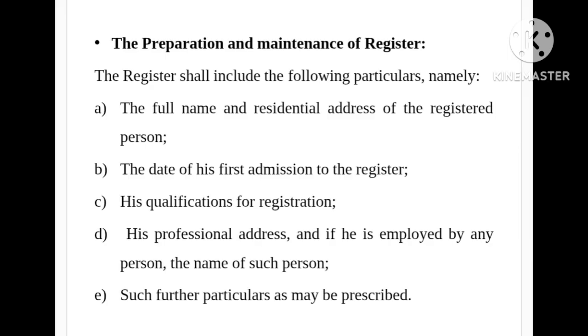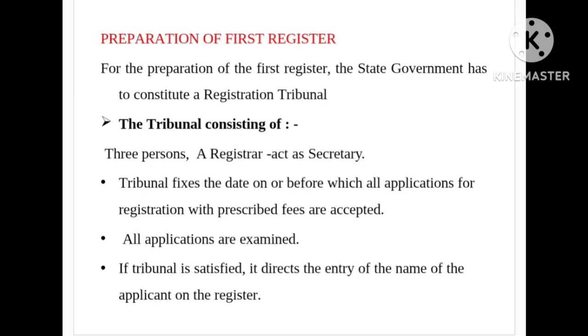The register shall include the following particulars, namely: A. The full name and residential address of the registered person. B. The date of his first admission to the register. C. His qualifications for registration. D. His professional address, and if he is employed by any person, the name of such person. E. Such further particulars as may be prescribed.